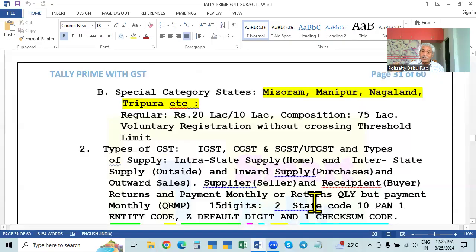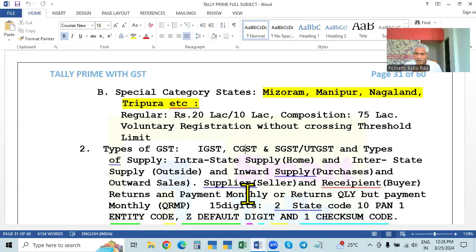Output tax is collected and paid to the government, and input tax is already paid on the goods. So the input tax will be adjusted against the output tax, and only the balance will be paid. The adjustment is called set off. The input tax which we already paid, you get it back, adjusted. You will not get cash.